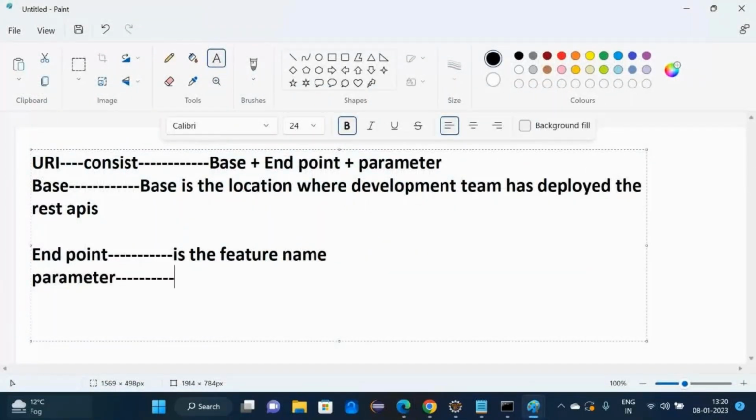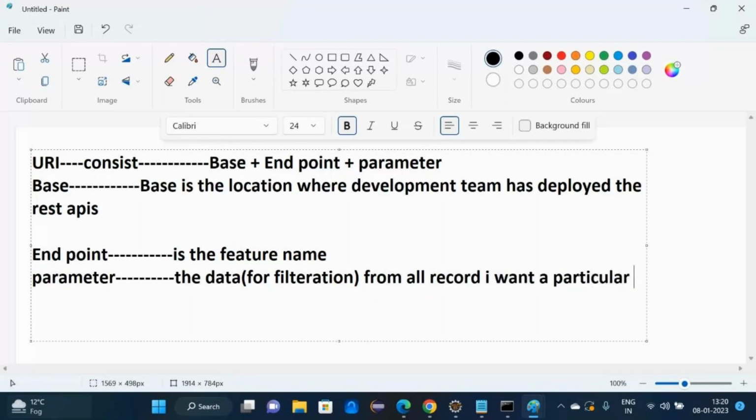Now, parameter. Parameter means the data, right? Like we do for filtration. From all records, I want a single record, a particular record. We can find it out using a parameter.